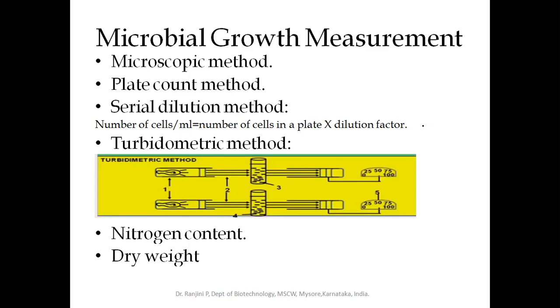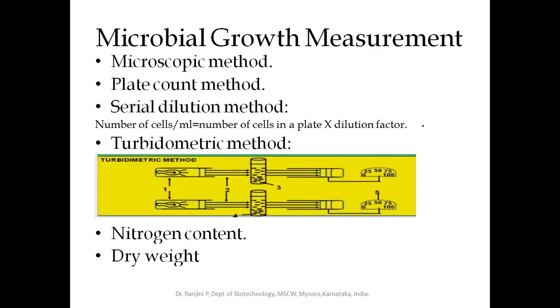But as we inoculate, the microorganisms utilize the substrate and they grow and multiply. When you take this media suspension with the microorganism in the cuvette and place it in the spectrophotometer, and pass light in the range of 600 to 660 nanometer, the cells in the media absorb some portion of the light, and the remaining light will scatter.